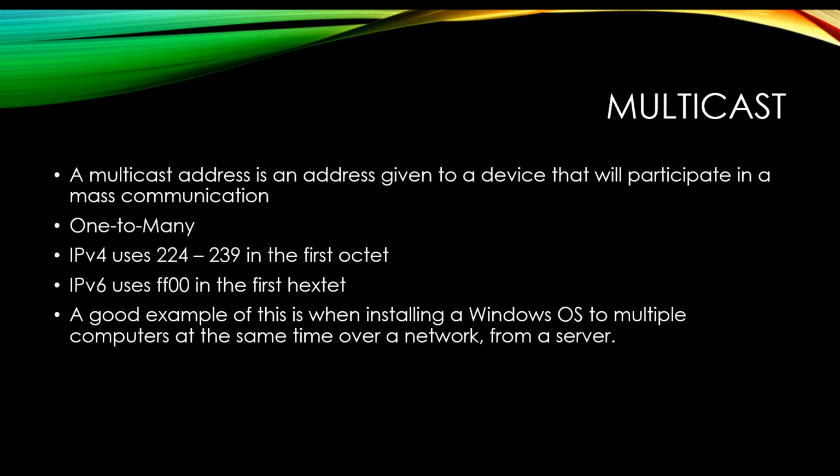Well, one good example of a time that I've used it is when I had a server and I wanted to push out 10 Windows OSs to 10 different computers all at the same time off of the network, rather than going with a disk and installing one at each computer individually. And so I would use a multicast to send out that one image to 10 computers at once, and that way I only have to send them once on that network, reducing bandwidth.